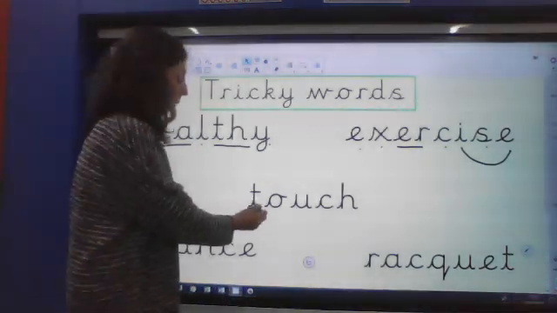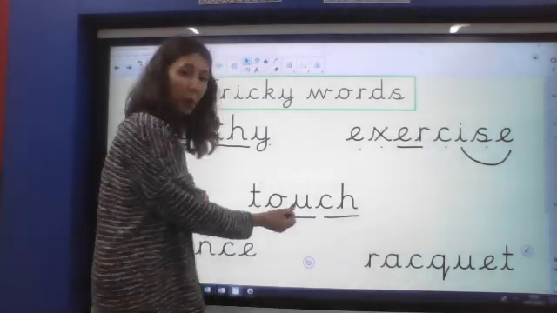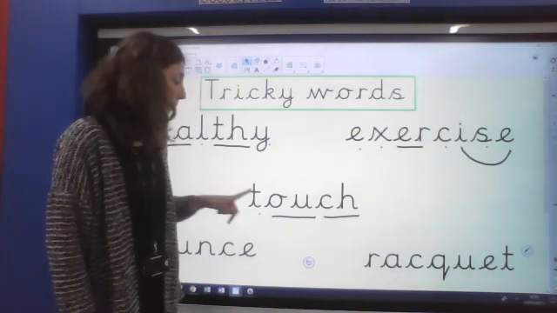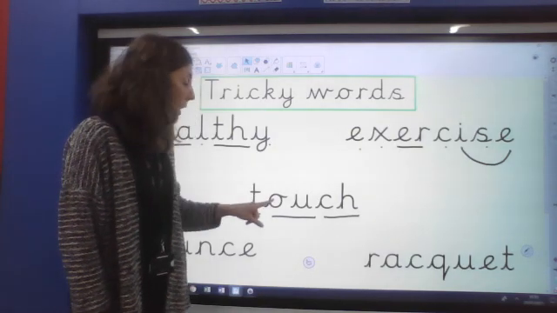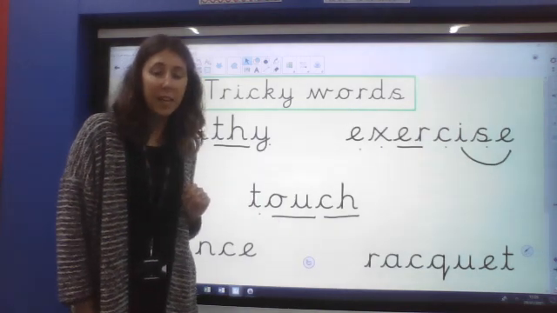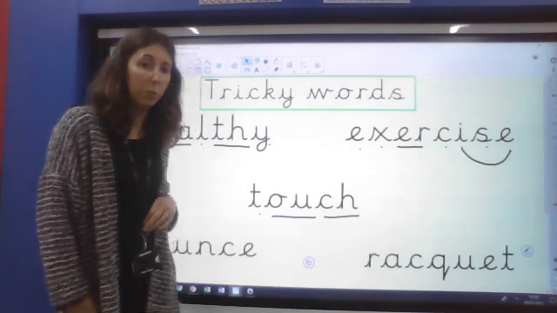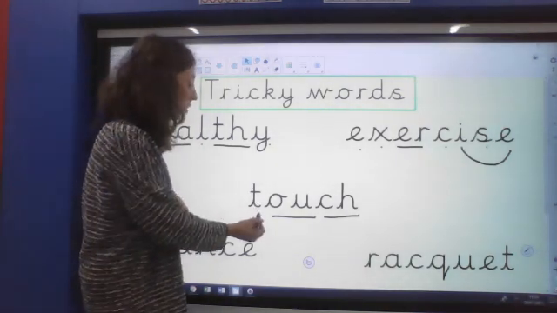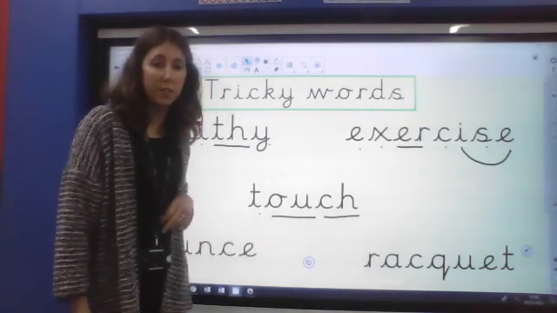Okay. This word, I know Mrs. Wood's phonics, you thought about O and U last week making an ow sound, didn't you? This is one of those alternative pronunciations where O and U isn't making an ow sound, it's making an O sound. So if it's making an O sound, read it with me. This word is touch. It's touch, isn't it?